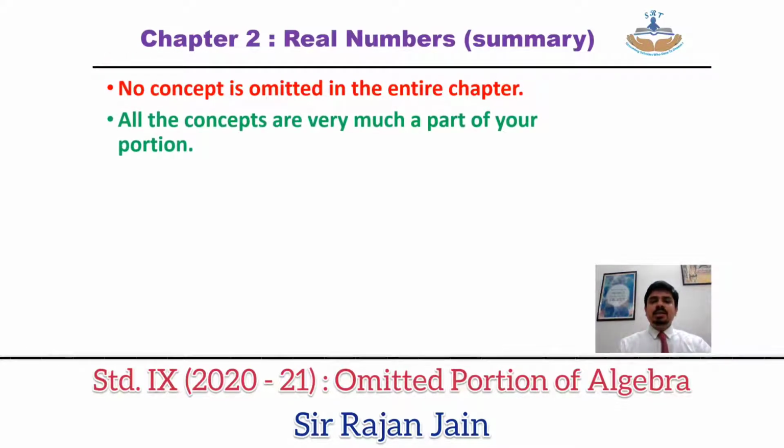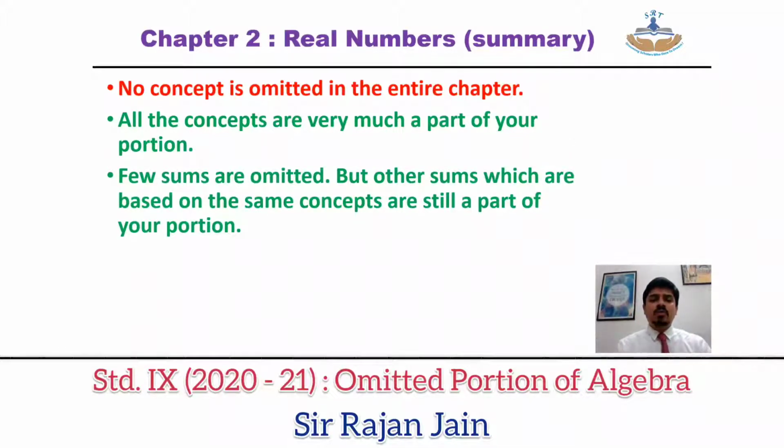Now to summarize the omitted portion of your second chapter, as it was there in chapter number 1, in chapter number 2 also, not even a single concept is omitted. All the concepts are a part of your portion. Few sums are omitted, but as I discussed in the first chapter, here also the other sums which are based on the same concept are still a part of your portion. For example, suppose if I want to represent a recurring number in P upon Q form, they have omitted around 2 to 3 questions, but the remaining sums to be represented in P upon Q form is there.